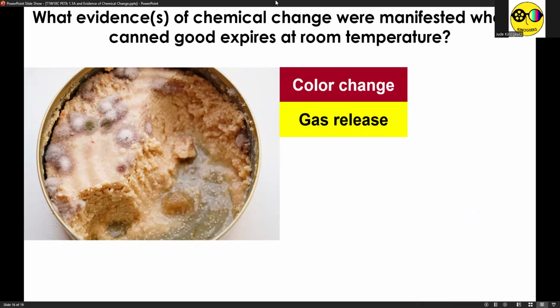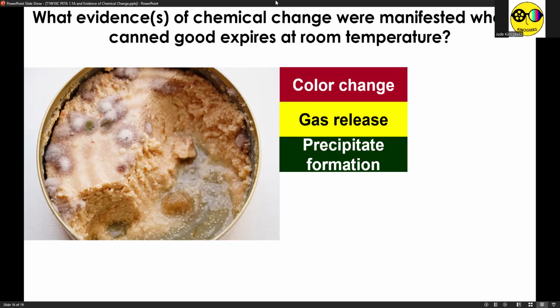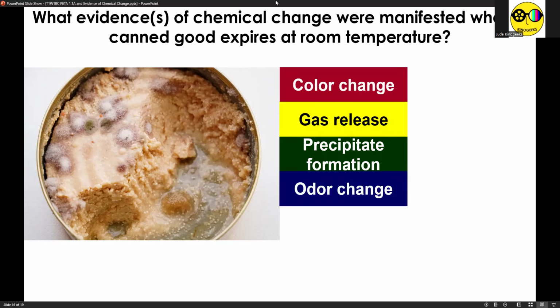There's also gas release, no, which may not be evident kung wala kayo nakikitang like steam or smoke, but bumubula po yan. Then there's also precipitate formation because may mga lumalabas-labas na pong substances, partly due to the microorganisms that seep through, no? And finally, odor change, no?